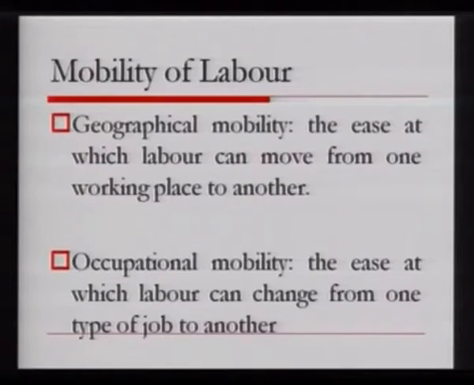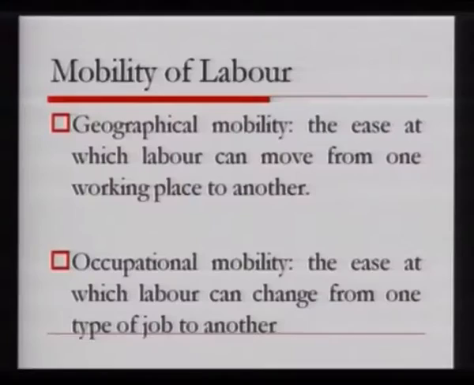There are two types of mobility. One is based on the geography, the location, and the other is based on the occupation. So, we call them geographical mobility and occupational mobility. Geographical mobility is, we said labor is mobile, so can they move from one geography to another, for example from New Delhi to Mumbai. So, we can say those are mobile. There are various factors which contribute to this. For example, transfer is one factor. Many jobs are transferable, so transfer would lead to geographical mobility.